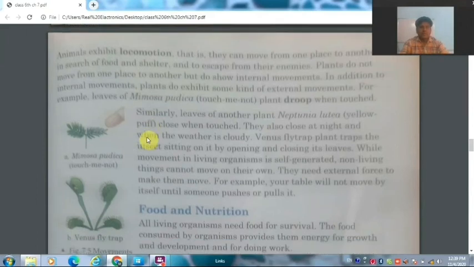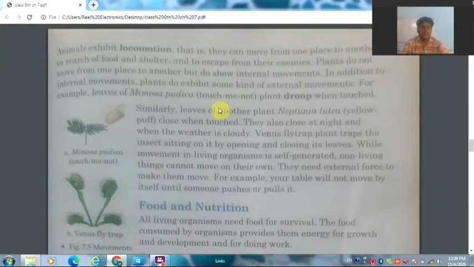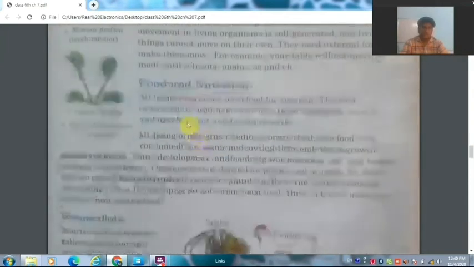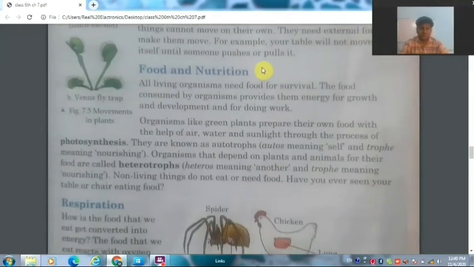Some plants also show movements but in a very slight manner, like the Mimosa pudica plant, that is called the touch-me-not plant. When you touch it, its leaves droop. And some of the insectivorous plants like the pitcher plant also move their leaves and their body structures a little to capture some insects. Now the next property is food and nutrition. All living organisms need food for survival.